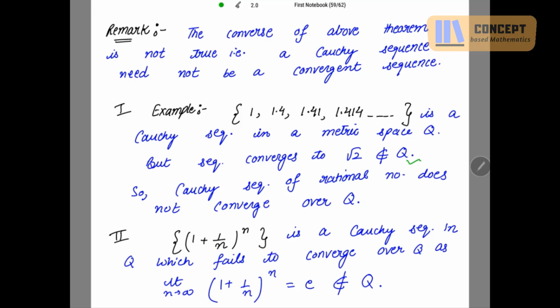One more example: (1 plus 1 by n) to the power n. This is a Cauchy sequence in Q which fails to converge over Q. Why? Because if we take the limit as n tends to infinity, this is nothing but e. Do you remember? This is e, the exponential. This e does not belong to the rational numbers. This e is not a rational number. So here also the Cauchy sequence fails to converge over Q.